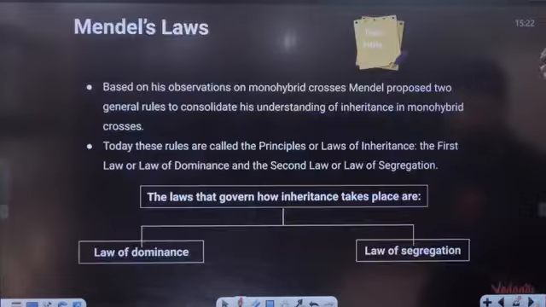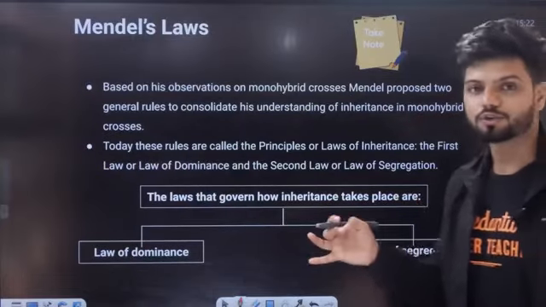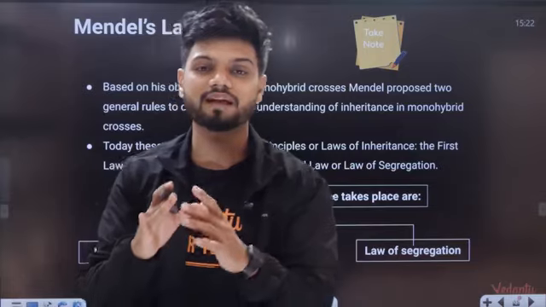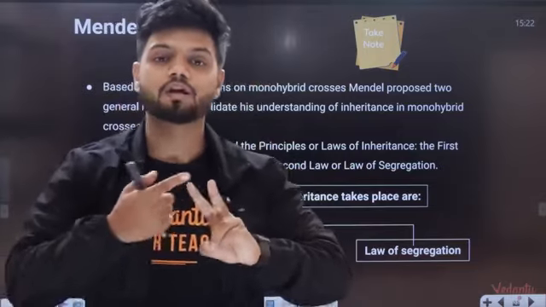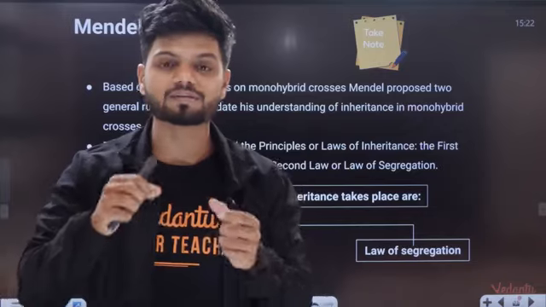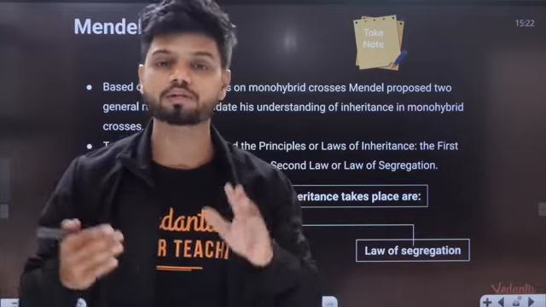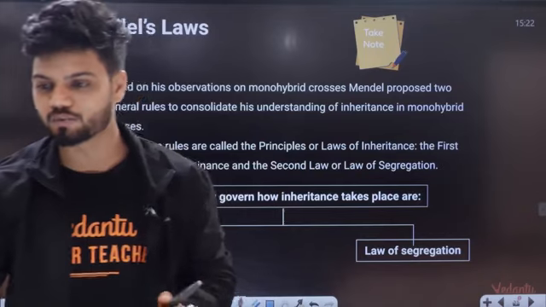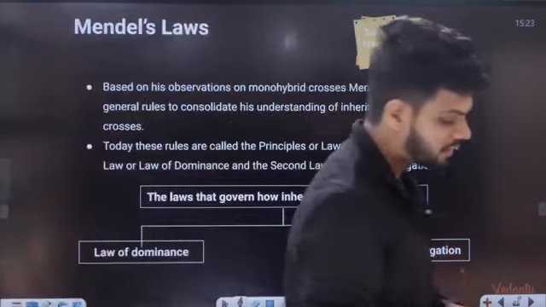Okay. So I believe all of you understood till here. Now I told you already, from monohybrid cross we are deriving two laws, that is law of dominance as well as law of segregation. Now it is a time to understand these two laws. What is law of dominance and what is law of segregation? Ready? All of you ready, students? Trying to understand? Let's understand now.